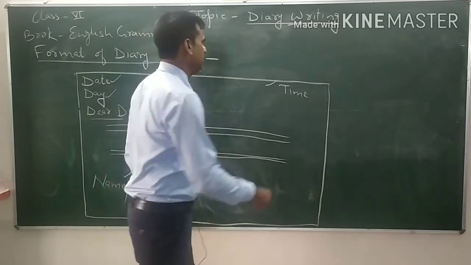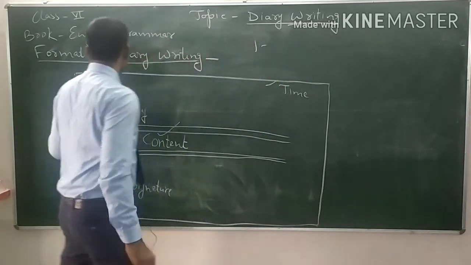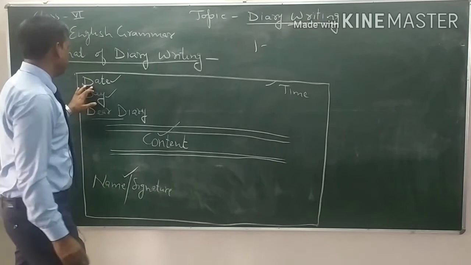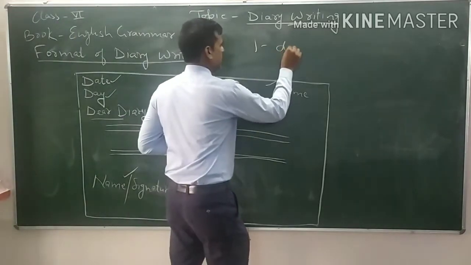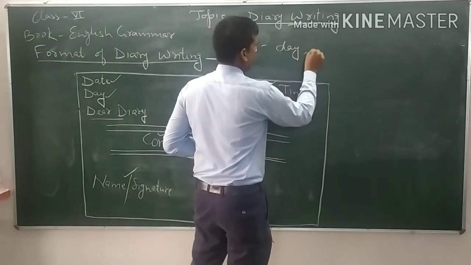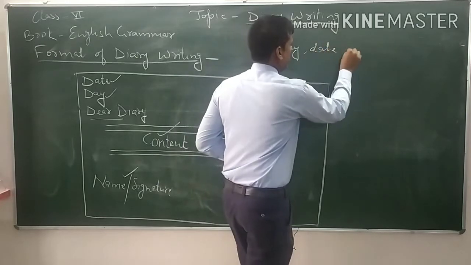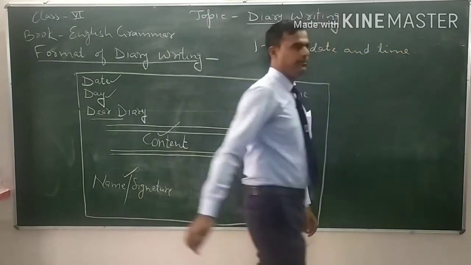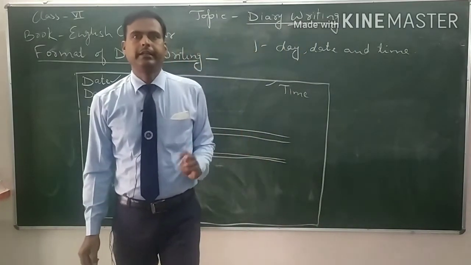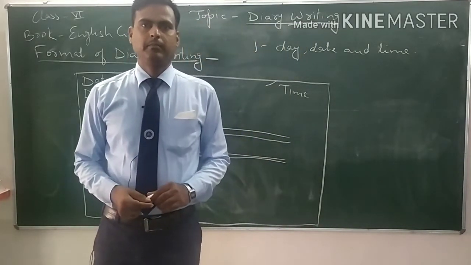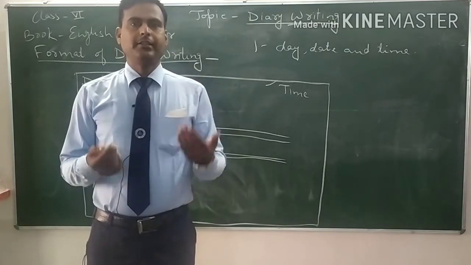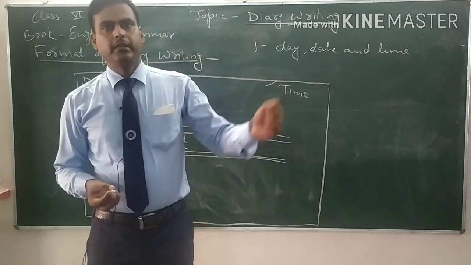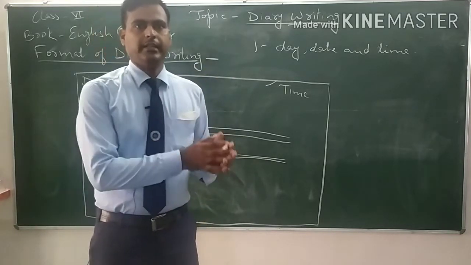Number one, a diary must carry date and time. A diary must carry day, date and time, so that you can understand on which day you have written the diary.